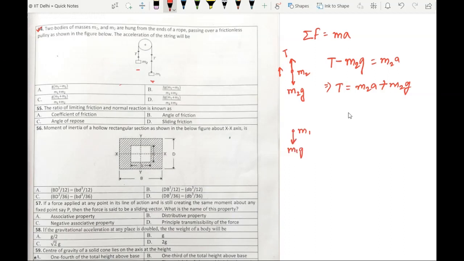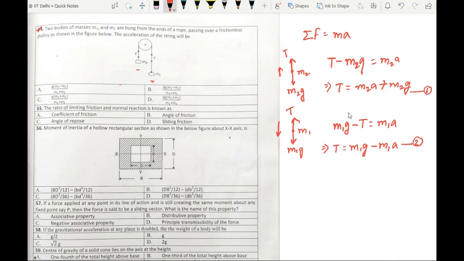Similarly, for the second mass m1, we can write weight m1g acting downwards, tension of string acting upwards. The acceleration acts in the downward direction. So we can write m1g minus T equals m1a, or T equals m1g minus m1a. Let's call this equation 1 and this one equation 2.